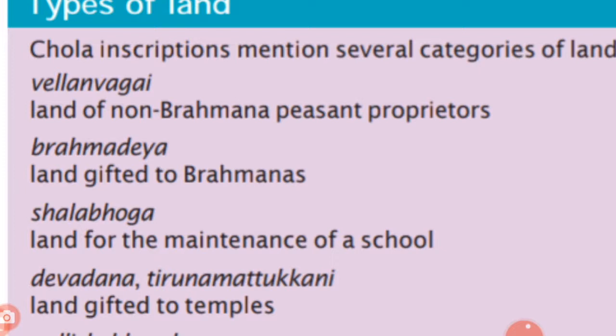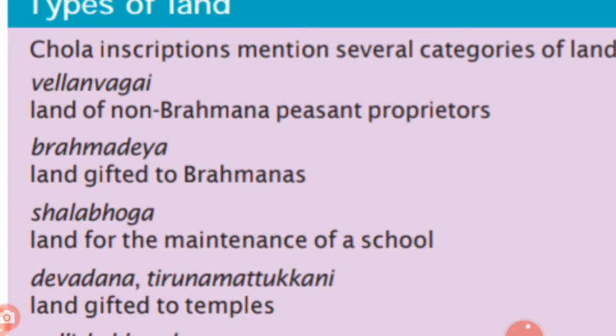The next one is Brahmadeya. Brahmadeya is the land gifted to Brahmanas, so it is the land owned by the Brahmanas. No non-Brahmin people can enter into the Brahmadeya land.